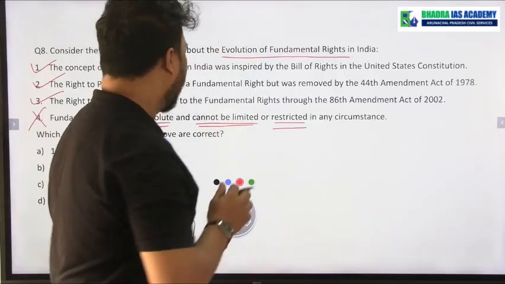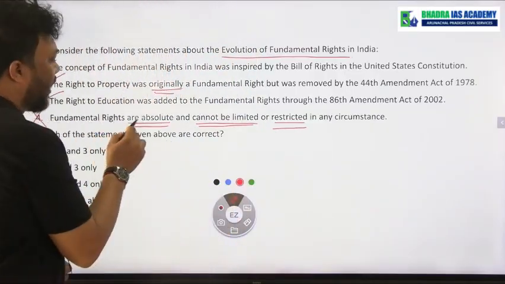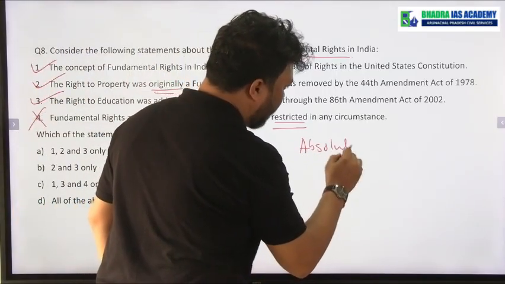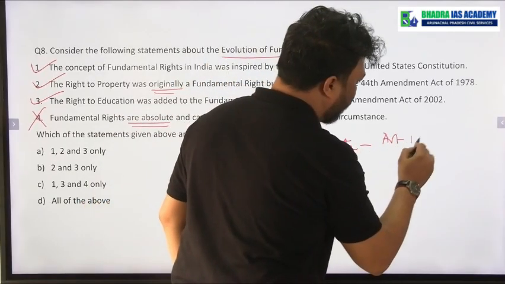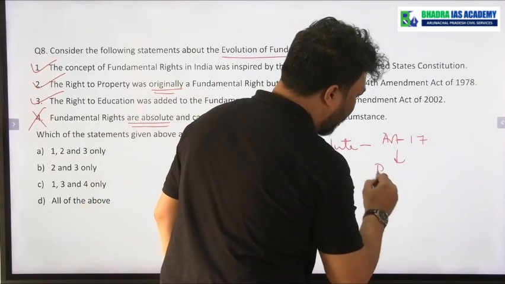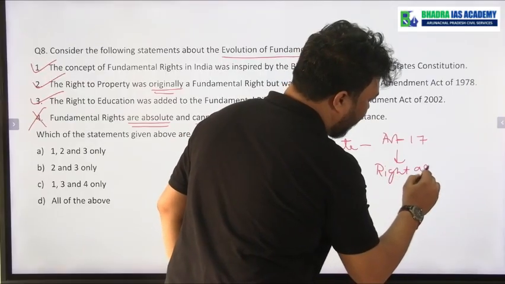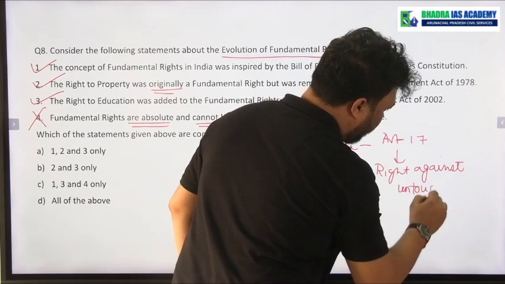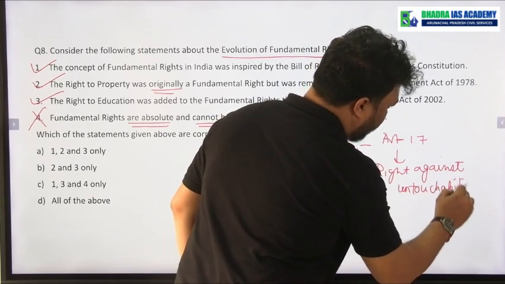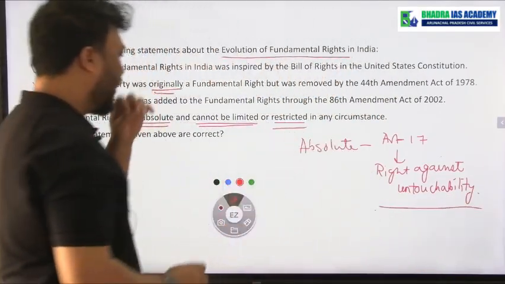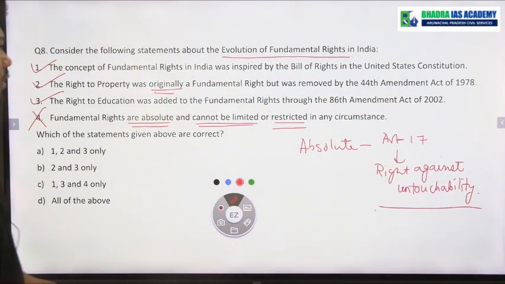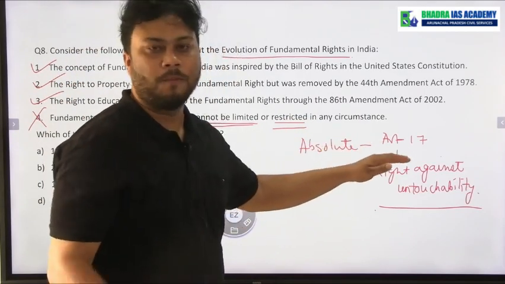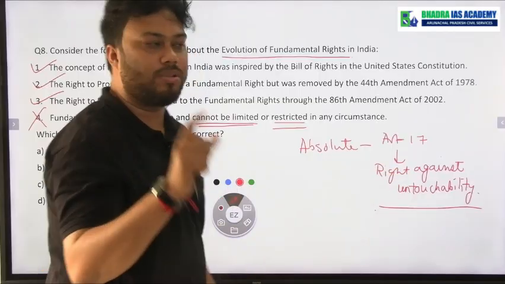But remember one thing, we have said that fundamental rights are not absolute, but there is one fundamental right which is absolute, that is Article 17. Article 17, that is the right against untouchability. So the right against untouchability is a fundamental right, and this fundamental right is absolute, and apart from Article 17, all our fundamental rights are not absolute.